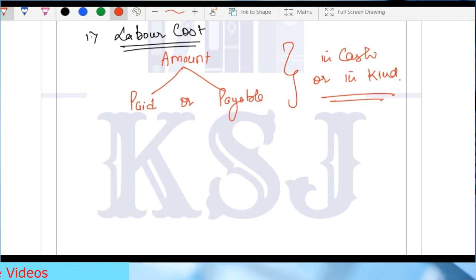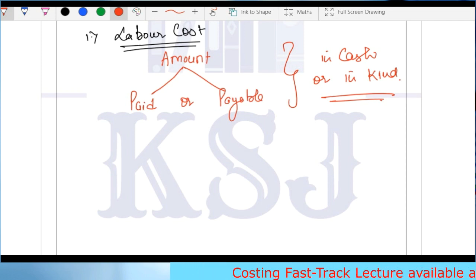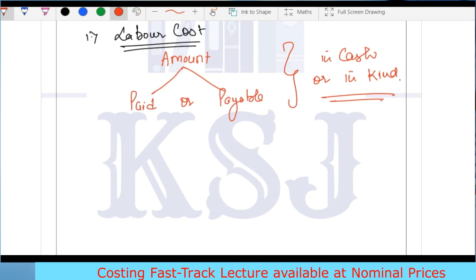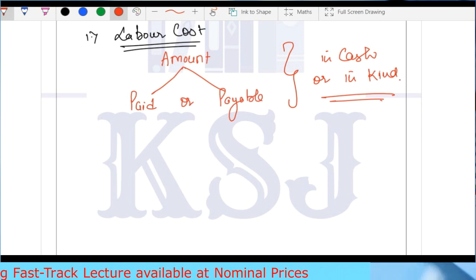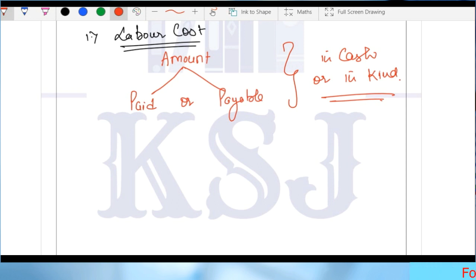In cash or in kind. Even if you are paying in kind, even if you are giving them some gold brick. There was a case where one person, I think in Dubai or somewhere, gifted cars to his employees, gifted gold to his employees. I think it was in India only, not in Dubai. So this is labor cost: labor is working for you and in return you are paying them.